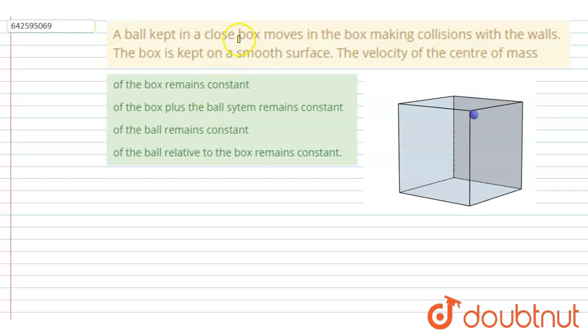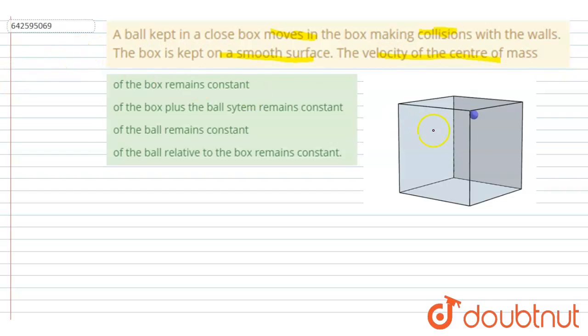Hello everyone. A ball kept in a closed box moves in the box, making collision with the walls. The ball is kept on a smooth surface. The velocity of the center of mass. You have to select the correct option.